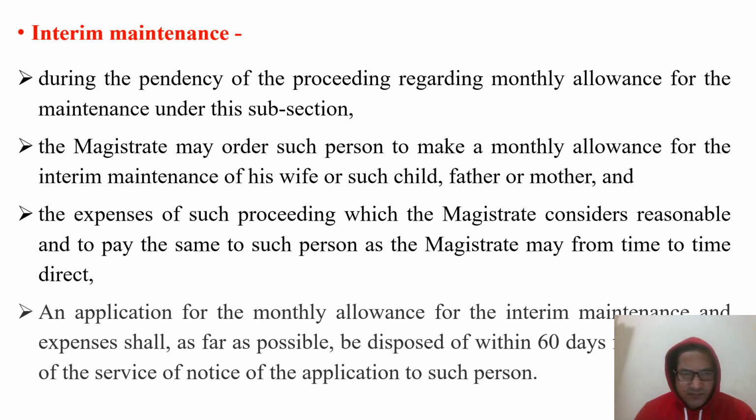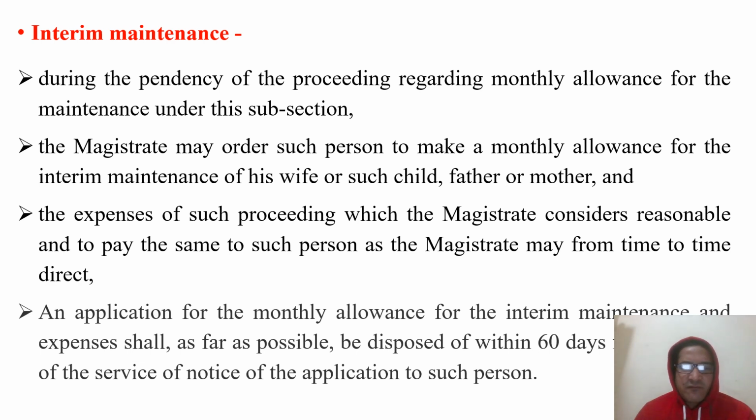So during the pendency of proceedings regarding monthly allowances for the maintenance under this provision, the magistrate may order such person to make a monthly allowance for the interim maintenance of his wife or such child, father or mother, and the expenses of such proceeding which the magistrate considers reasonable, and to pay the same to such person as the magistrate may from time to time direct.